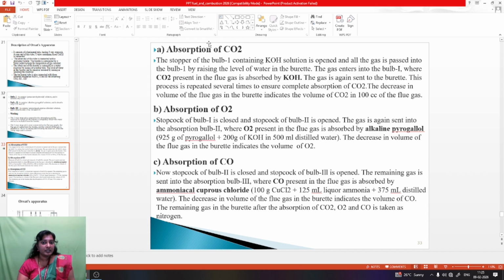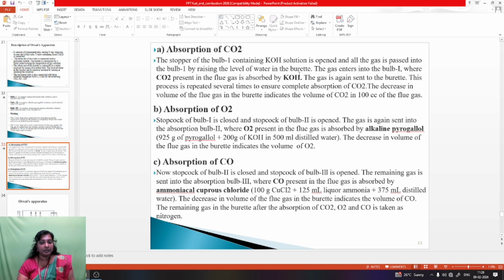The first process is the absorption of carbon dioxide. The stopper of bulb 1 containing KOH solution is opened and all the gas is passed into bulb 1 by raising the level of water in the burette. The carbon dioxide present in the flue gas is absorbed by KOH. The gas is again sent to the burette and the process is repeated several times to ensure complete absorption of carbon dioxide. The decrease in the volume of flue gas in the burette indicates the volume of carbon dioxide in 100 cc of the flue gas.